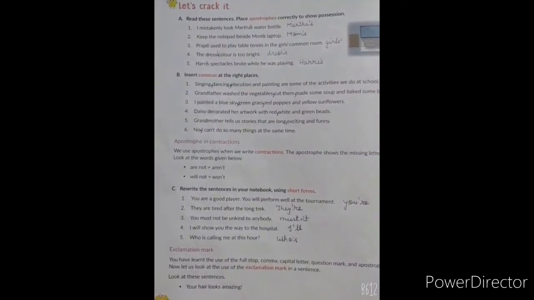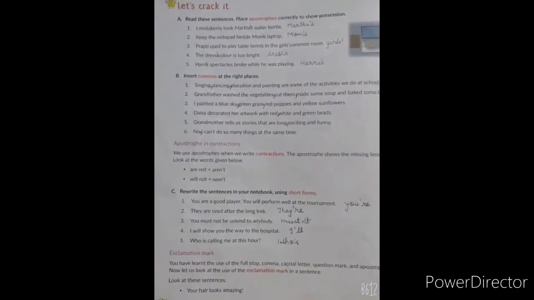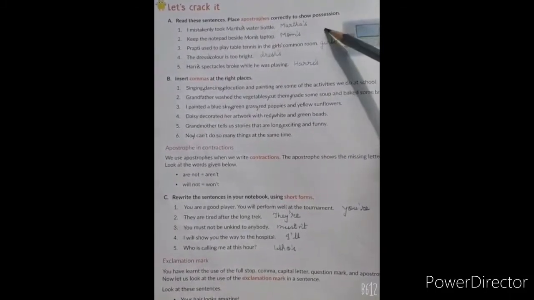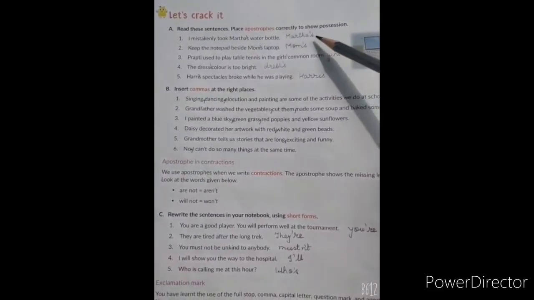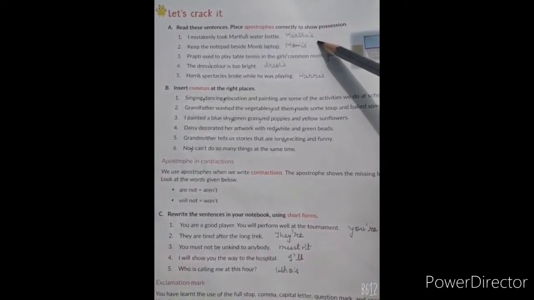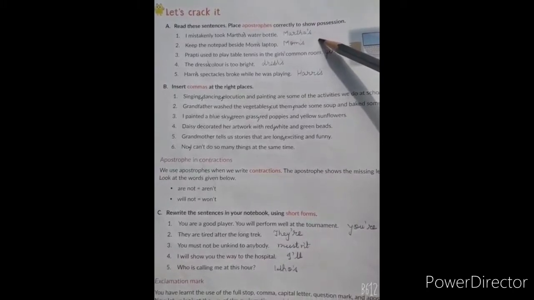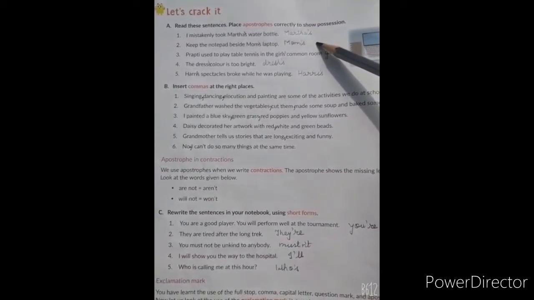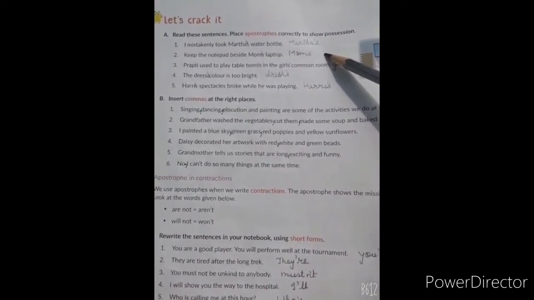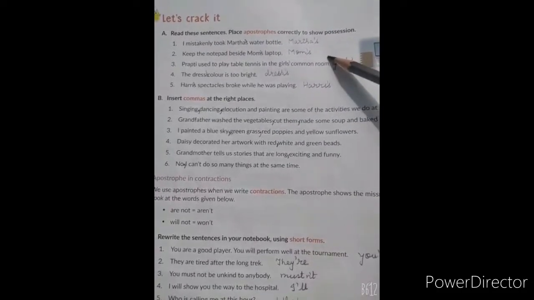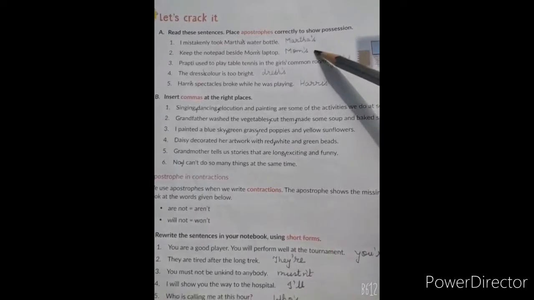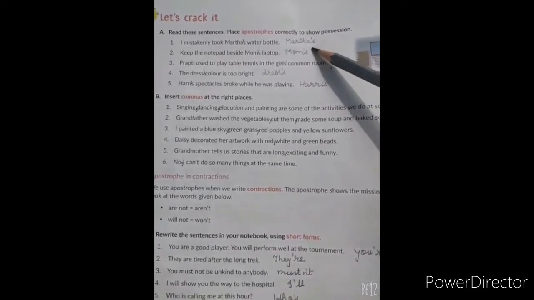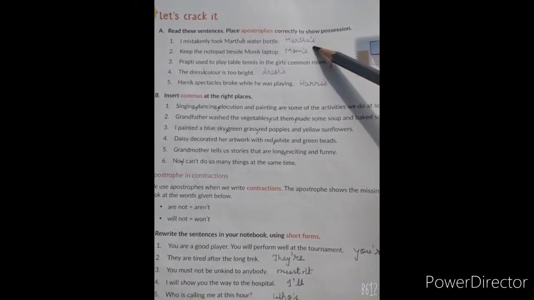Students, page number 68. Let's crack it. See the first topic, students. That is A. Read these sentences and place apostrophes correctly to show possession. That means belonging. So in the first sentence, please have a close look. I mistakenly took Martha's water bottle. It is singular, so the apostrophe will be before the s.